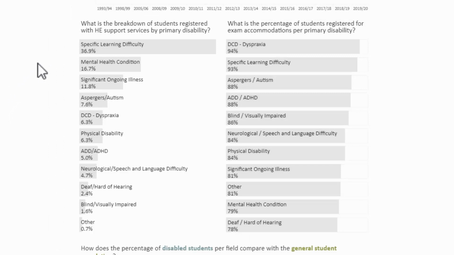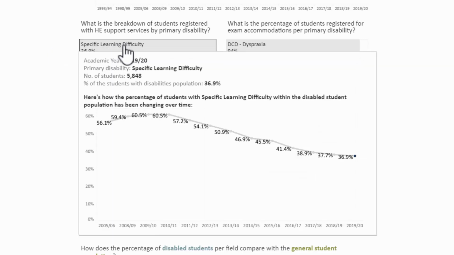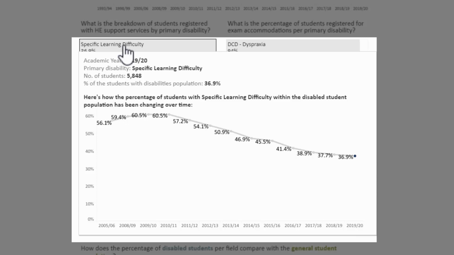The really cool thing is that you can actually hover over these and get the sort of track over time of where these students are at. So if I hover over there, I can actually see how that percentage has changed over time. So you can see back in 2005-06 when we started to do this type of breakdown of information, it was actually 56.1% of the disabled student population who were registered as having specific learning difficulty as their primary disability.